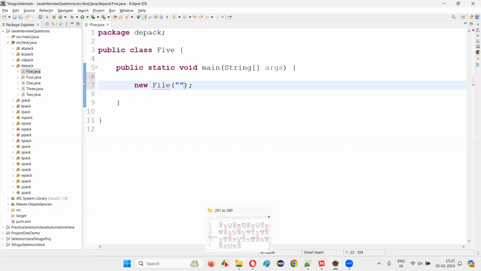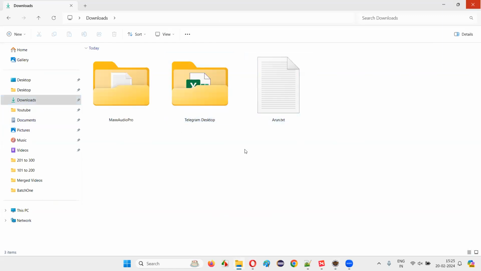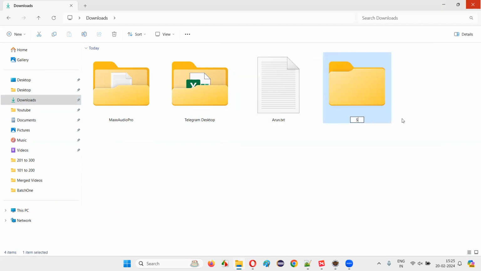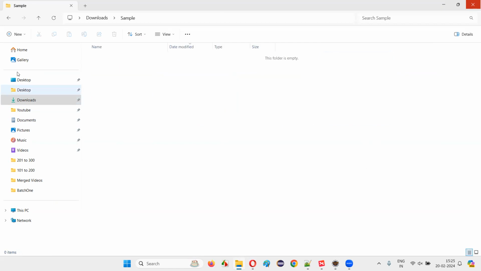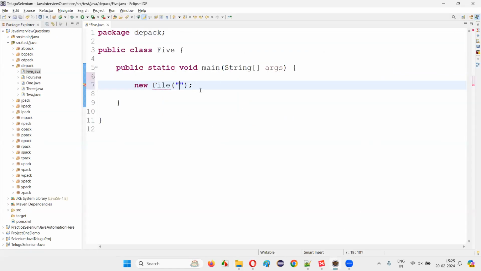So for now, first I will go and create a folder, guys. Let's say I'll just name this folder as sample folder. Name of the folder I'm giving as sample folder. This folder I would like to represent. In this folder, nothing is there though. This folder I would like to represent in the Java programs.